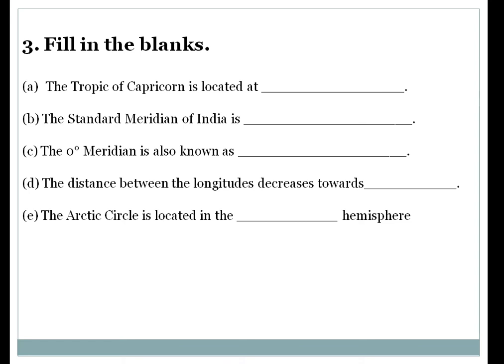So you are writing only dash. Don't do like this. So these are the answers and question, how to write and how to get good marks. Your answer, you are simply writing meridian, northern hemisphere, southern hemisphere, not writing the sentences. It is an incorrect way to write the fill in the blanks.